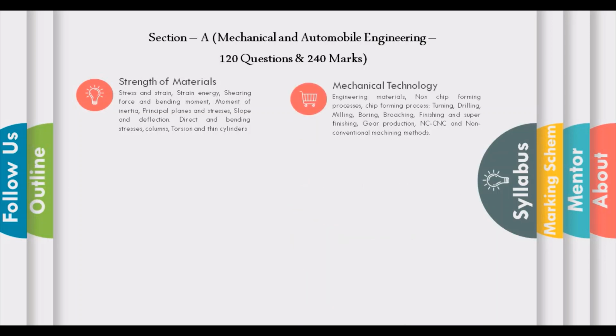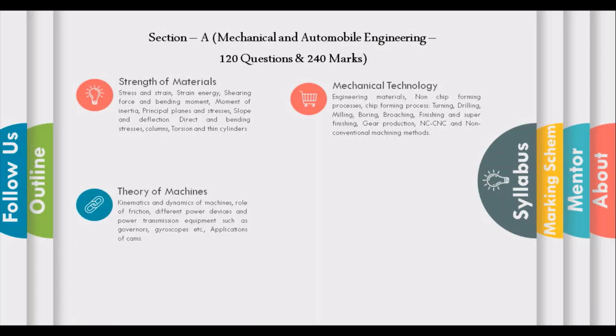Second module is mechanical technology, which includes engineering materials, non-chip forming processes, chip forming processes, that is turning, drilling, milling, boring, broaching, finishing and super finishing, gear production, NC-CNC and non-conventional machining methods.